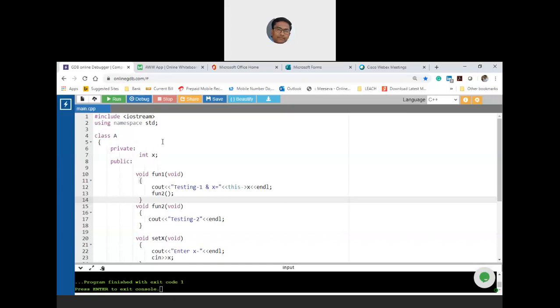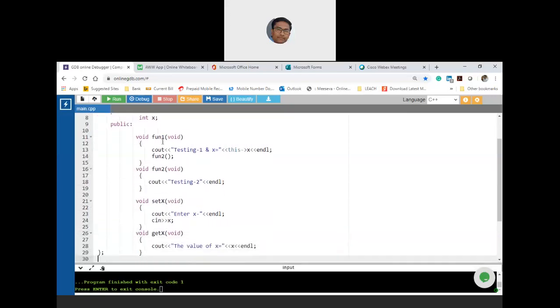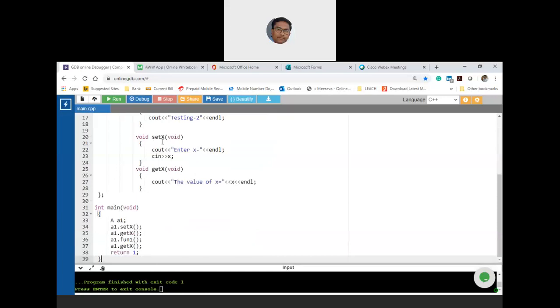When it is parsing main, are you calling fun2? No. Therefore, the compiler will not throw any errors, because you are not calling fun2. The compiler will compile this code without any errors and allow you to execute the program. Now, at runtime, what will happen?